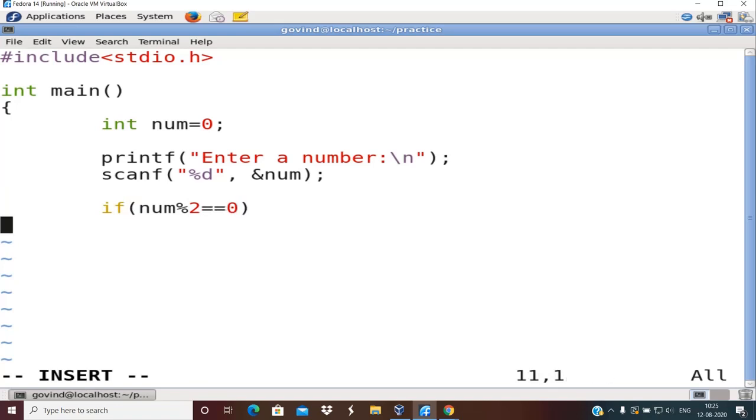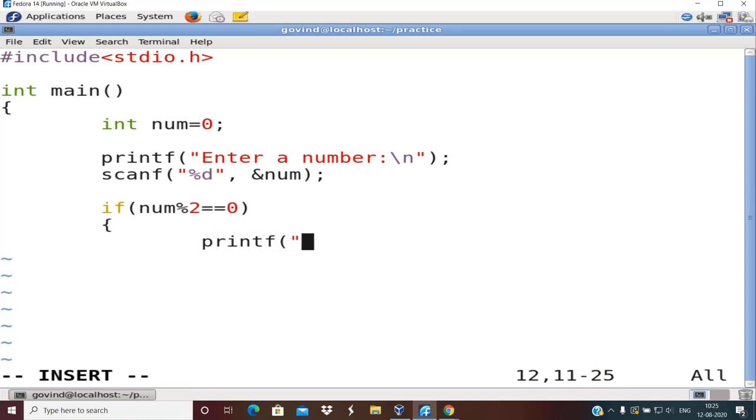Recollect, yesterday we wrote this inside a ternary operator. So this condition, this is a relational expression, was written inside operand 1 of that ternary operator, right? Operand 2 was the printf statement that will act as the body of the if, and operand 3 of the ternary operator after the colon will act as a body of the else, right?